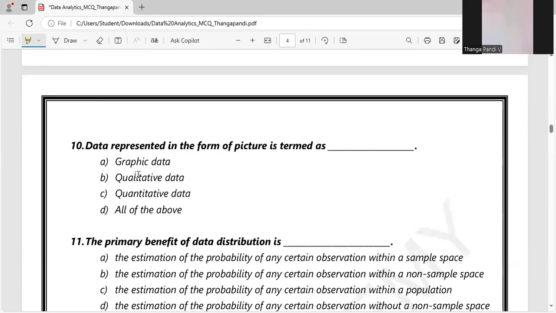Let's move on to the 10th one. Data represented in the form of a picture is termed as what? So it is not a qualitative one. Text data we can say is a qualitative one. And the data which can be expressed in numbers is called quantitative data. So graphical data is the right answer here.